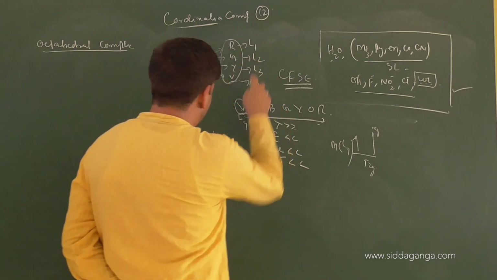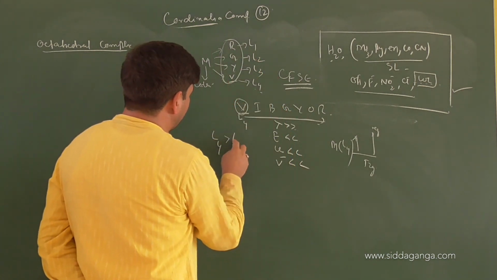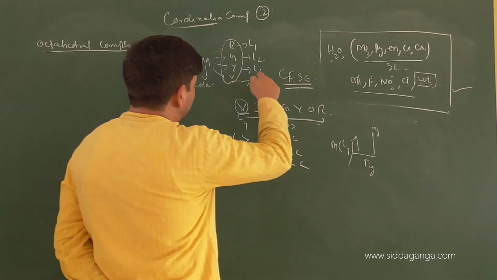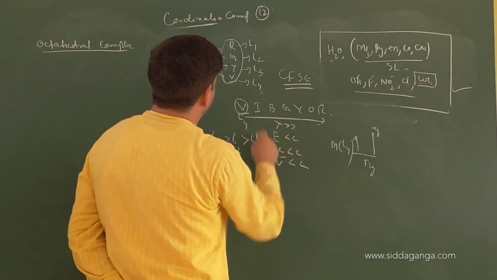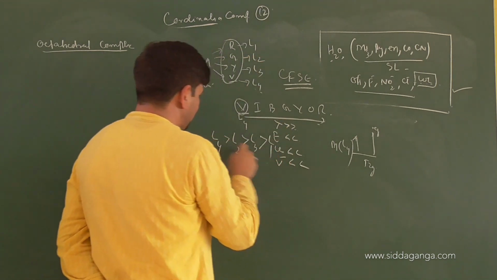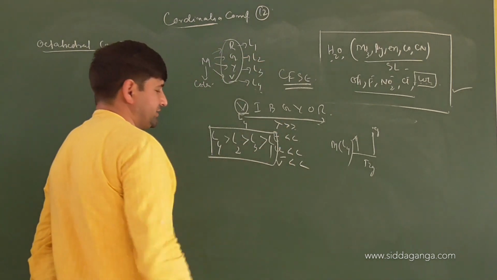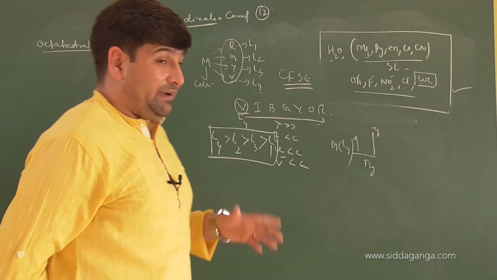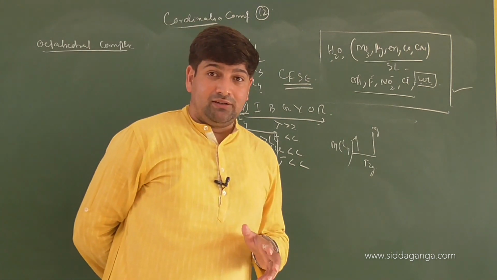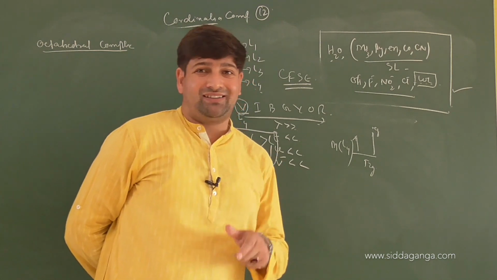green. So green is for L2, L4 is stronger than L2, which is stronger than yellow, L3. Which is stronger than red? L1. This will be the order of the strength of the ligands. Did you follow or not? Because the metal atom is absorbing in the visible zone at different wavelengths.